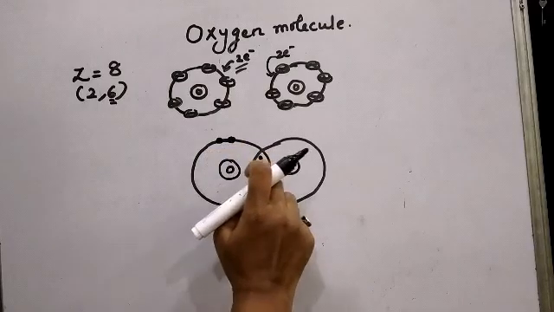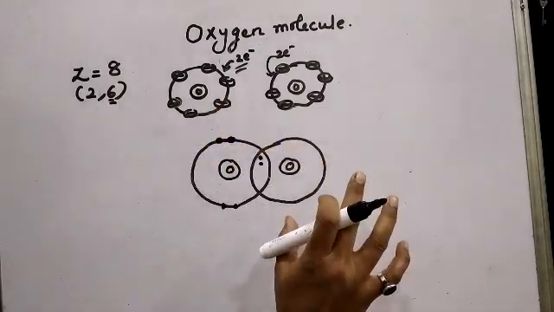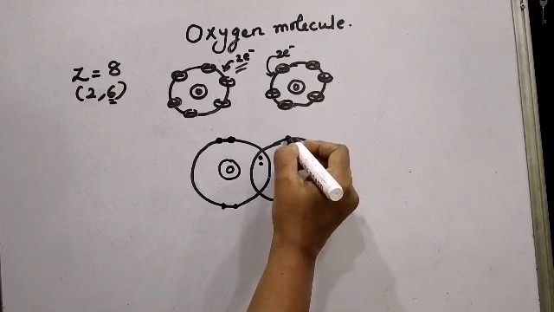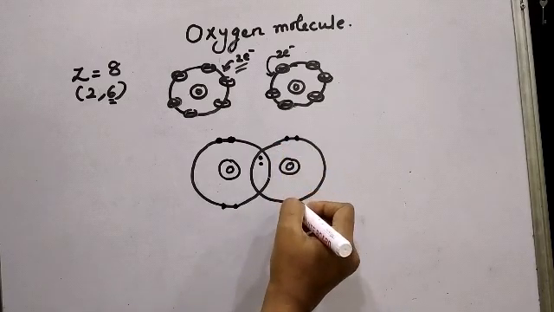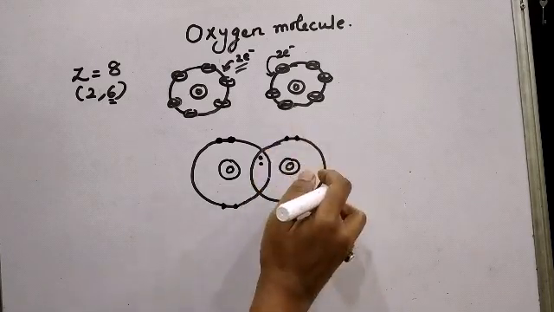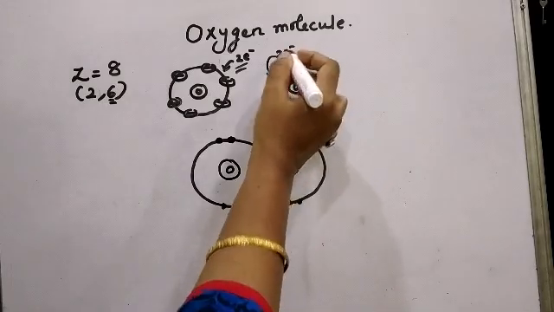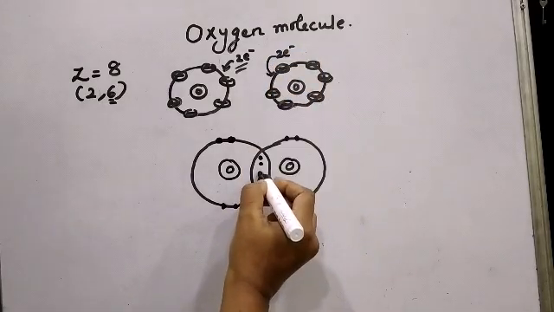So 1, 2, 3, 4, 5, 6 electrons are present in the outermost orbit of this oxygen. Similarly, if I consider this oxygen atom, there are 1, 2, 3, 4. 4 electrons are present, 2 and 2 are present in pairs. What about the remaining 2 electrons?